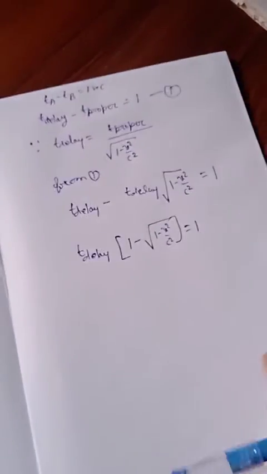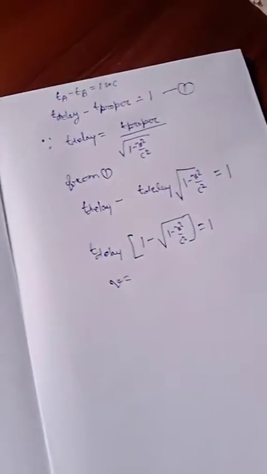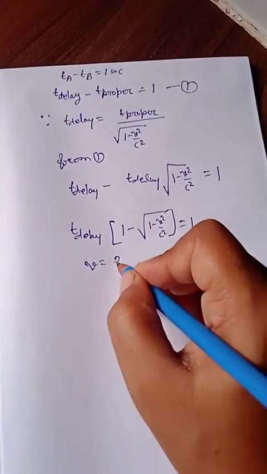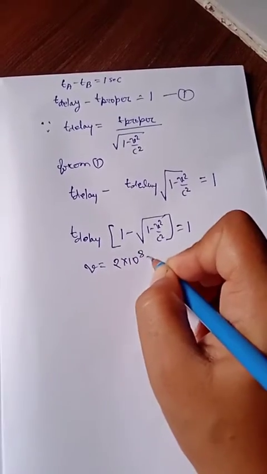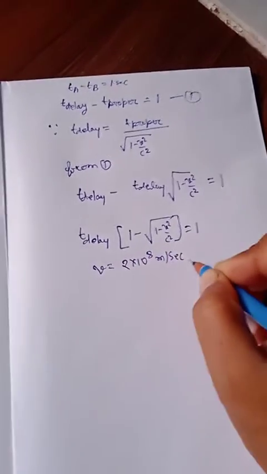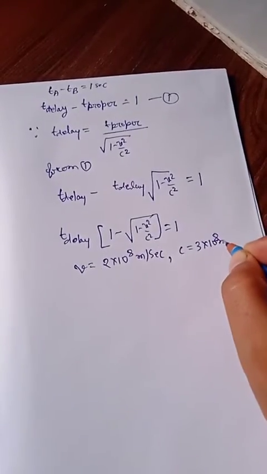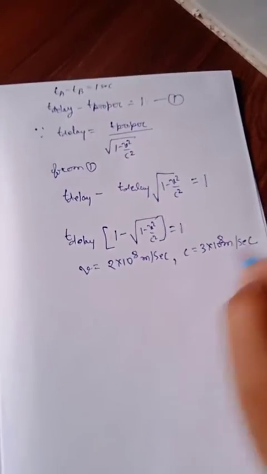So we have to calculate T delay. As we know, the velocity V is given: V equals 2 into 10 to the power 8 meter per second, and C equals 3 into 10 to the power 8 meter per second.